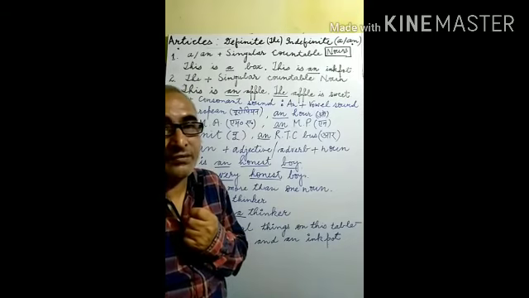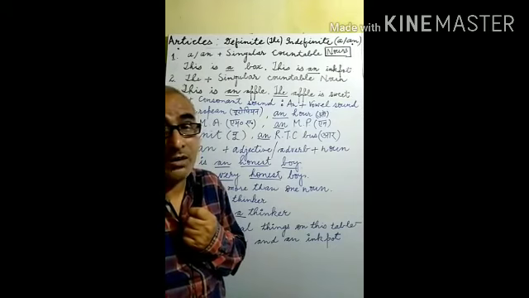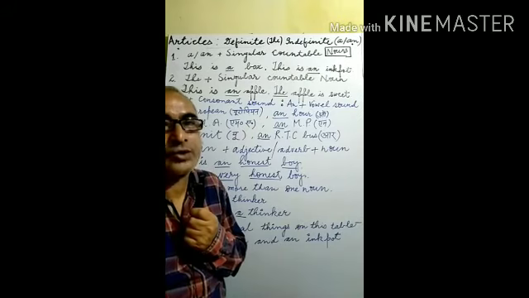I have selected the very initial topic, a very small topic, that is article. Though it is small in nature, it is very crucial and so many questions are asked based on articles. What are articles?